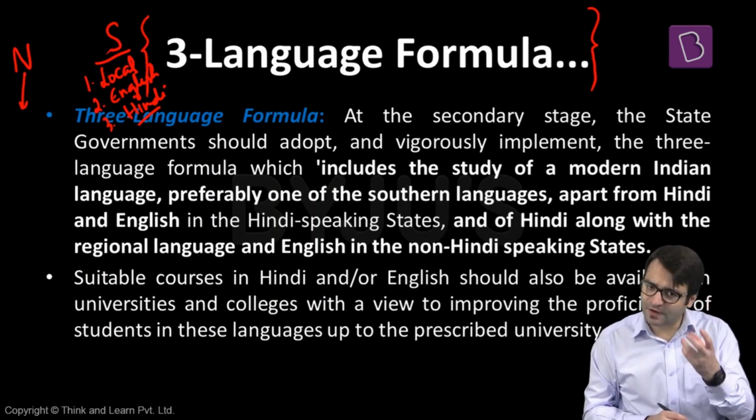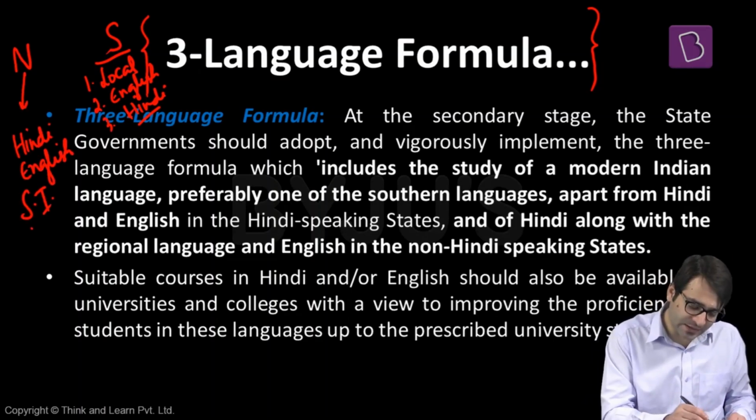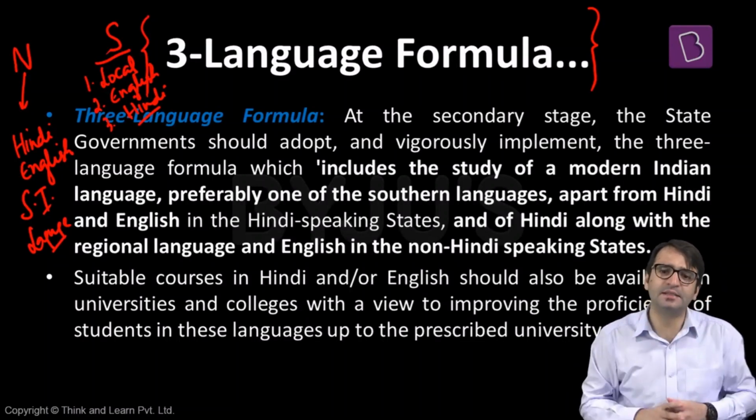In North India, the first language that should be taught to them is Hindi. Second, it should be English. And third, it should be any other Indian language, preferably a South Indian language. That is how the three-language formula originated in the mid-1960s.